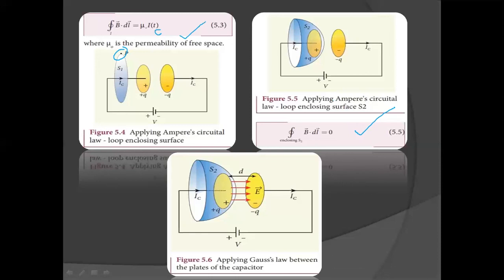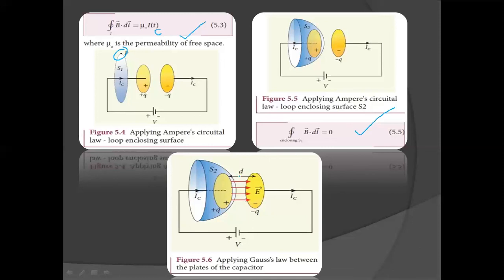So he resolved it. Due to an external source, the capacitor is getting charged up. Because of the current flowing through the capacitor, it produces an increasing electric field between the capacitor plates. So there must be a current associated with the changing electric field in between the capacitor plates. In other words, there is a time varying electric flux existing between the plates of the capacitor, and this produces a current known as the displacement current.